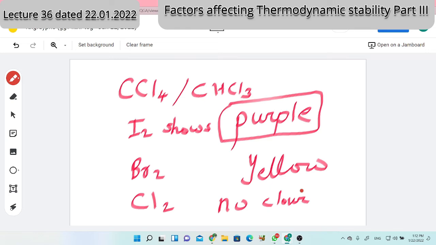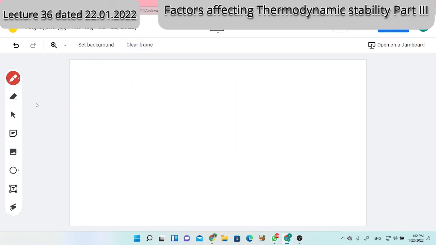We add a few drops of chloroform or carbon tetrachloride, and if we get purple color, then certainly iodine is there. If we get yellow color, then bromide is there. If we get no color, then chloride was there. Likewise, we can conclude. But here, suppose chloride also is there and iodide also is there. In such cases, who will precipitate? Means what is the question?